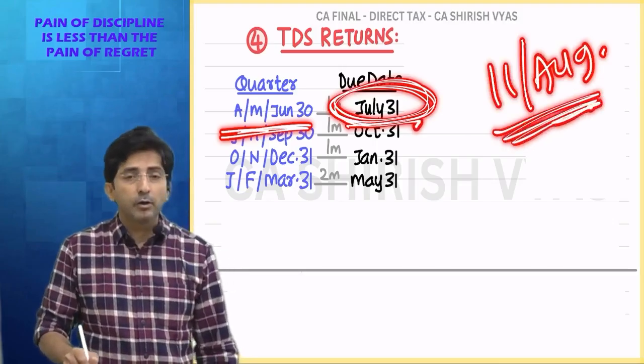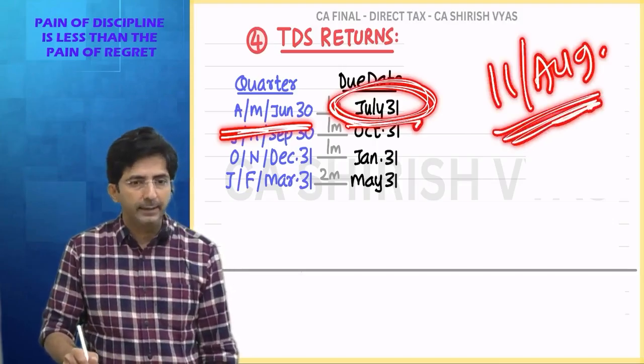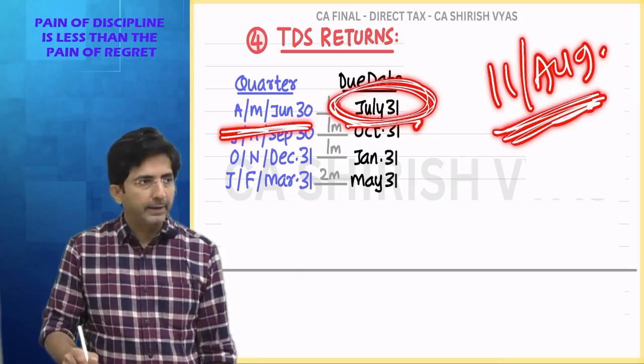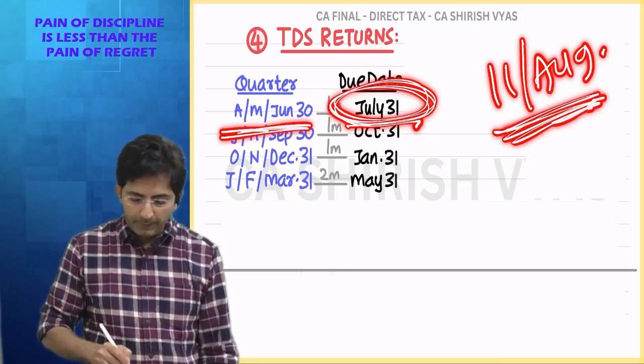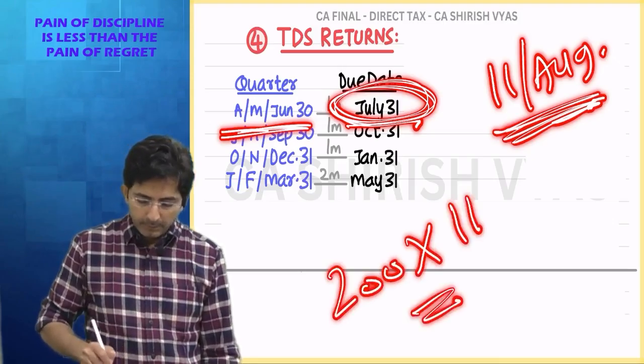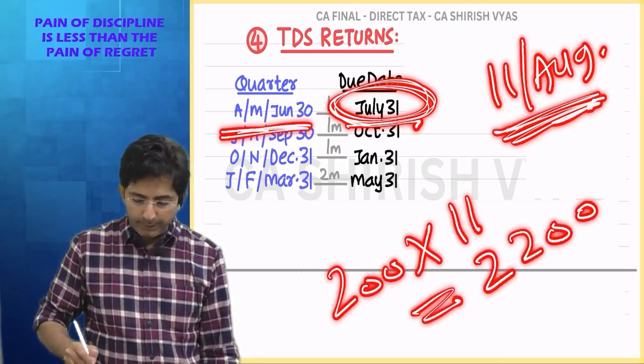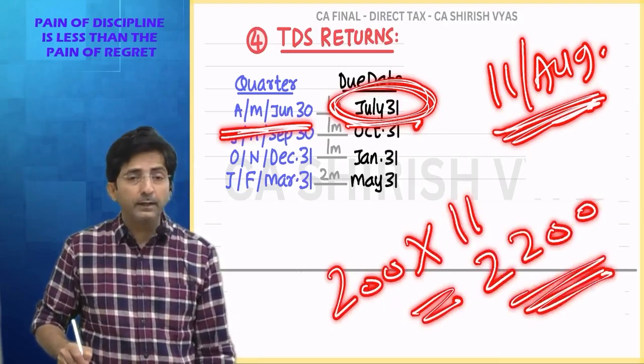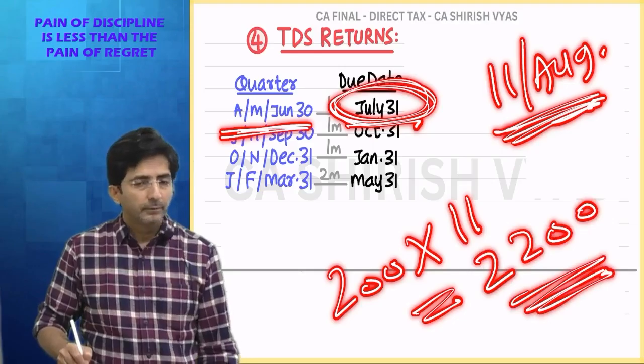What if I file the return on 11th August? So how many days delay? 11th August means 11 days. So what is the late filing fees for 11 days? It comes to 2,200. This much late filing fees you have to pay under section 234E.